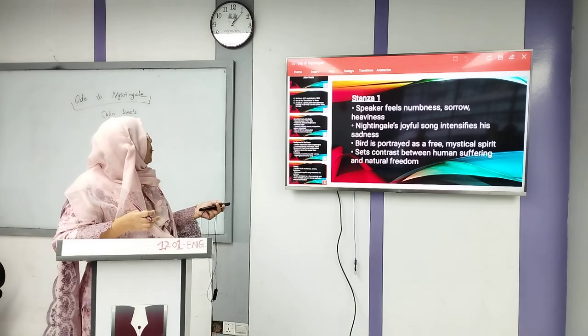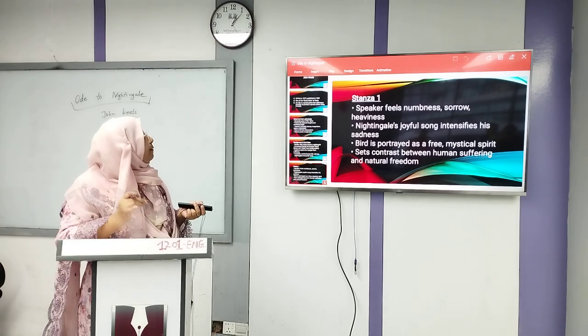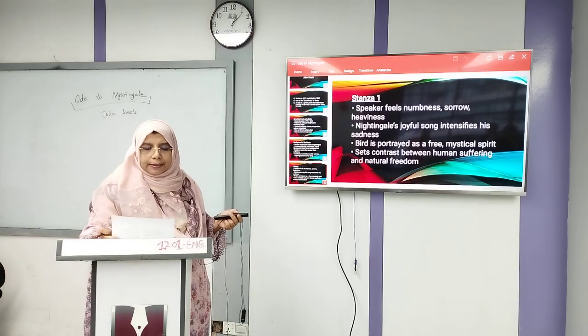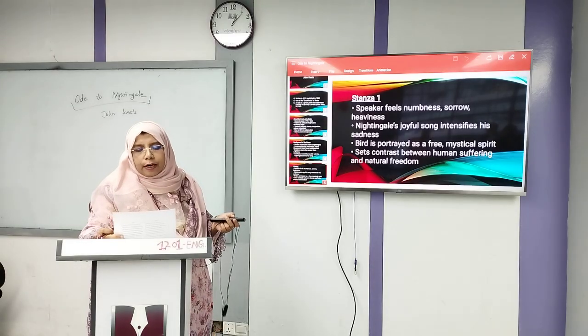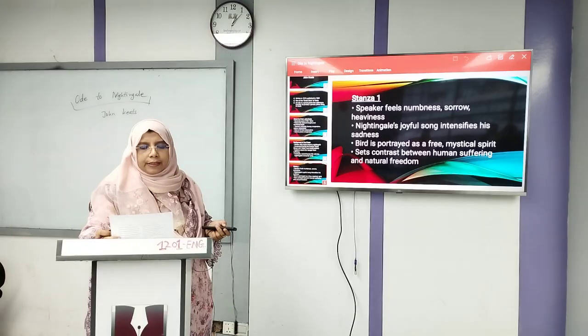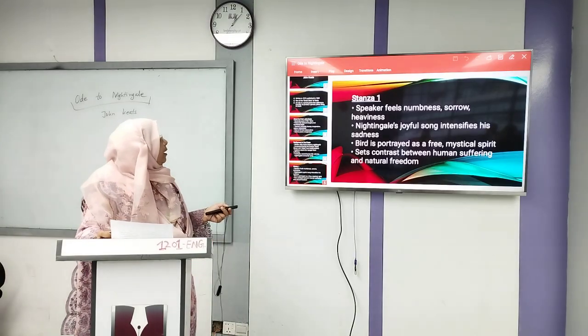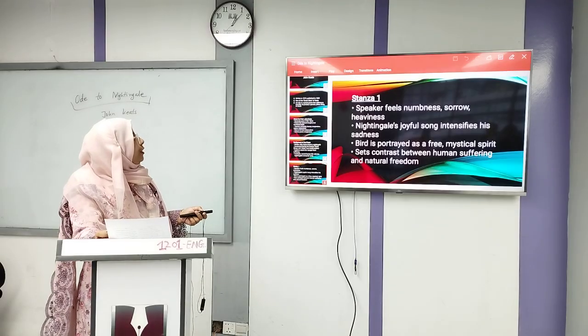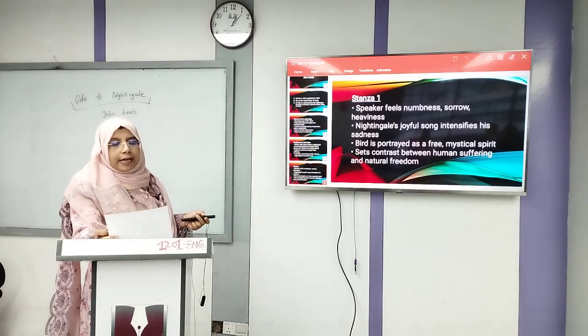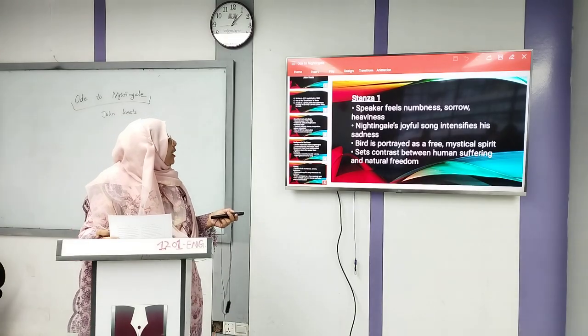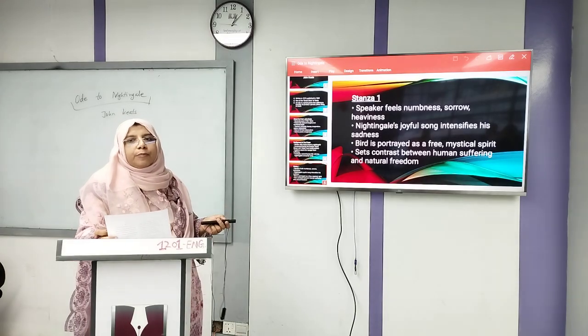Next, the speaker feels numbness, sorrow and heaviness. My heart aches and a drowsy numbness pains my sense, as though of hemlock I had drunk. The nightingale's joyful song intensifies his sadness. The bird is portrayed as a free, mystical spirit here.